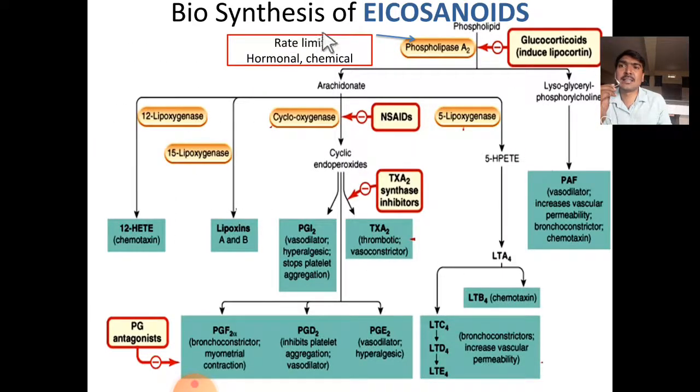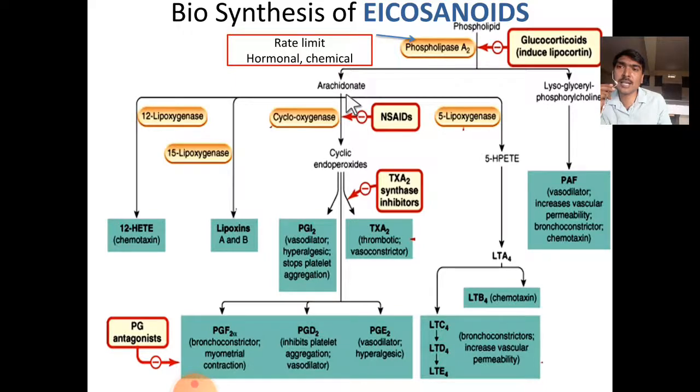Here this is the biosynthetic pathway of eicosanoids. All of them are derived from phospholipids. During inflammatory reaction, phospholipase A2 will be activated due to either hormonal or chemical stimulation. This is the rate limiting step for the initial synthesis pathways. Anyway, these phospholipids will enter into various pathways. Arachidonic acid will enter into the COX pathway, the cyclooxygenase pathway.